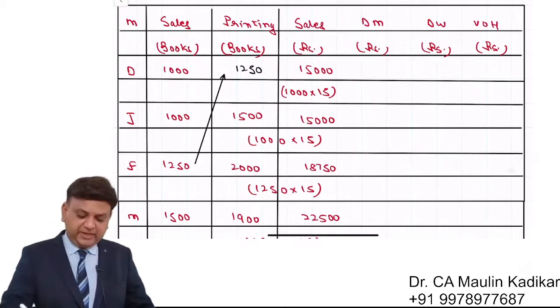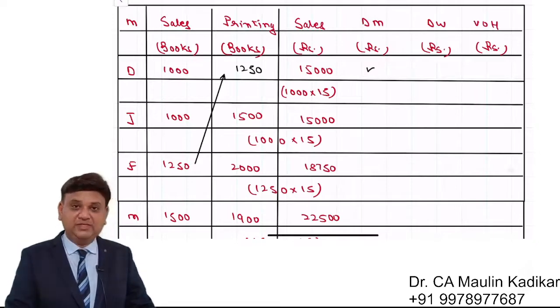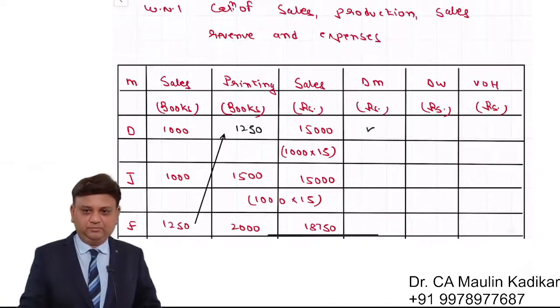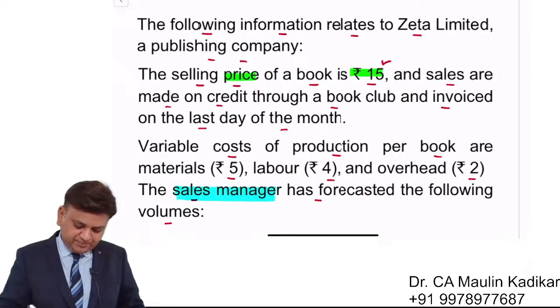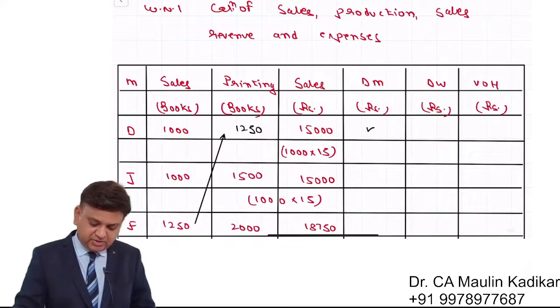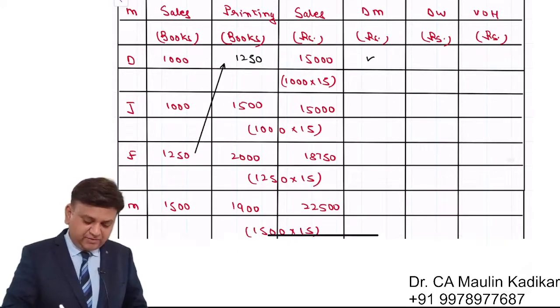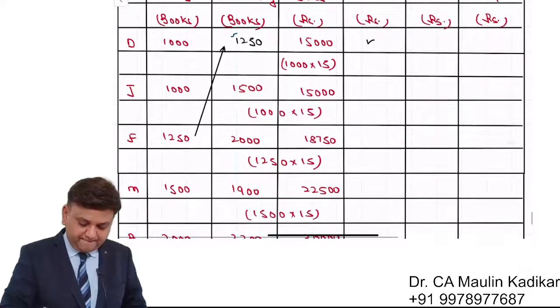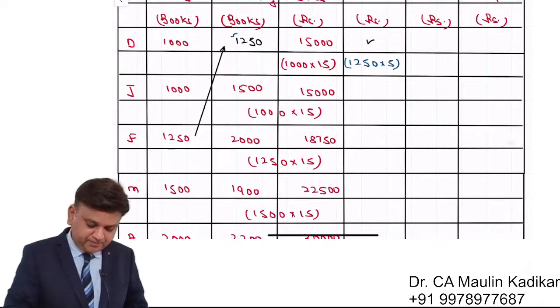I want somebody of you to write in the chat box what must be the direct material cost for the month of December. Dear students, the direct material cost is given to us in the question as 5 rupees per unit. So over here, the number of books that we are going to print is 1250 into 5 rupees per unit. That comes to 6250.